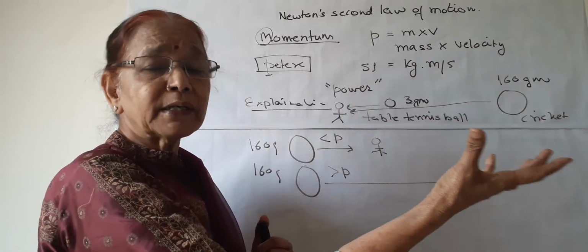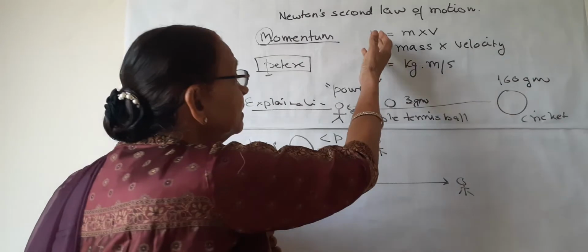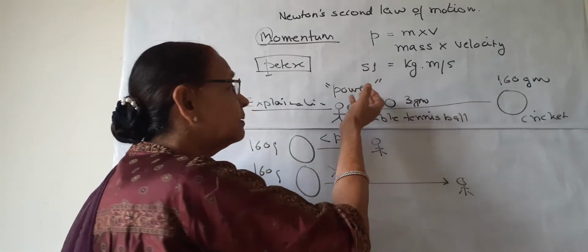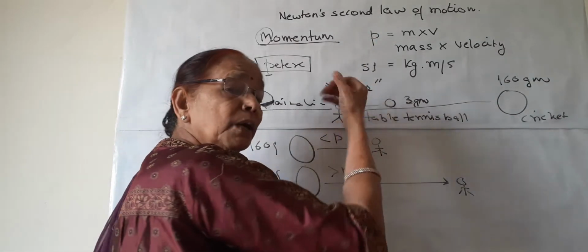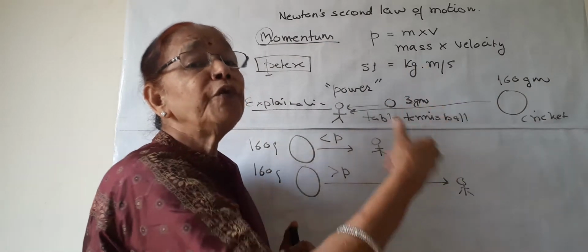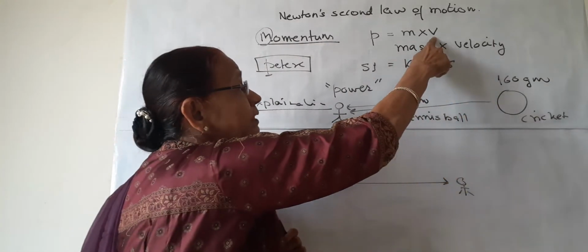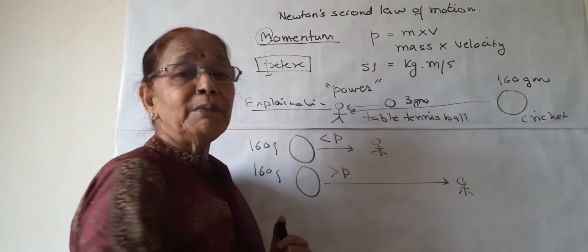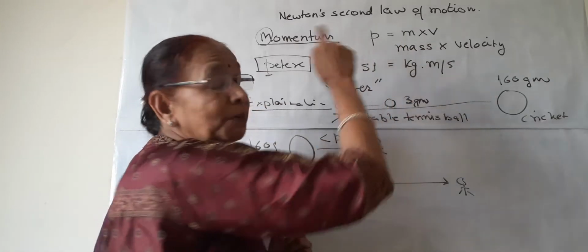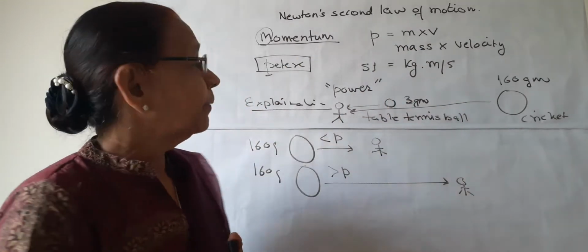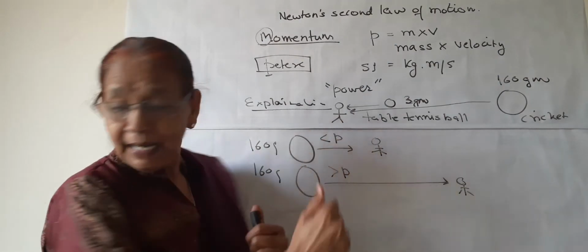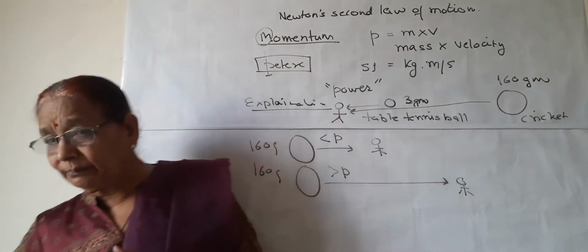A resting object has no momentum because this momentum, as we have just discussed, is the power of a moving object. If there is no v, then m will be there, but momentum will be zero. So this is how we explain this momentum.